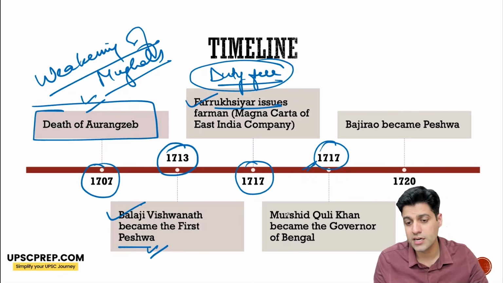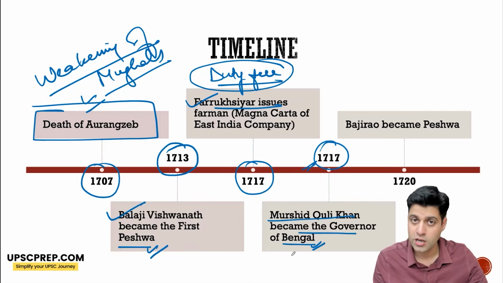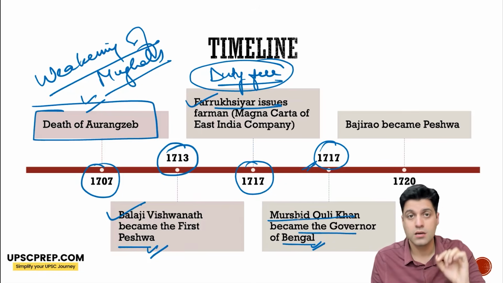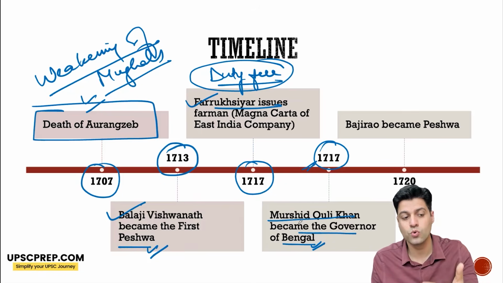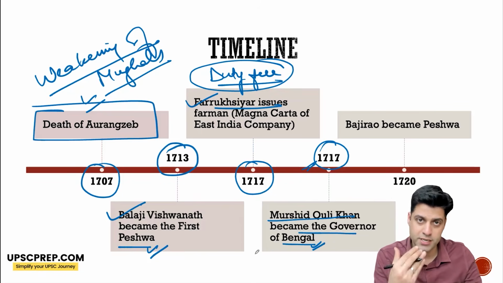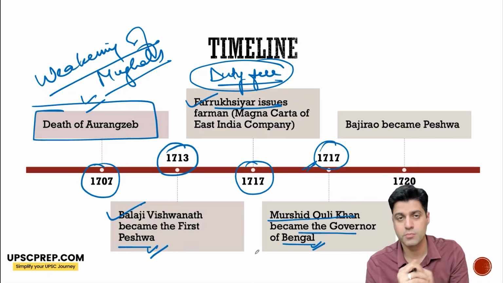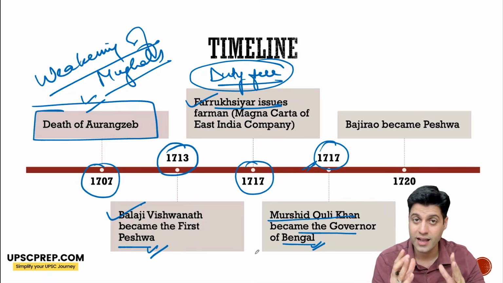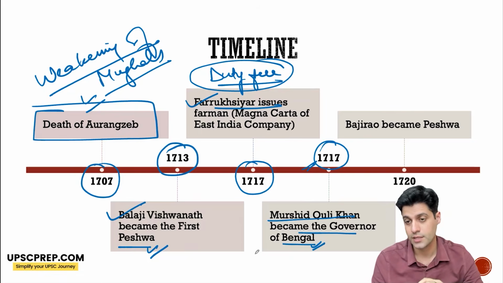1717 also is the period when Murshid Quli Khan actually became the governor of Bengal, but he designated his post as Nawab, basically trying to say that I am more independent in running my affairs, even though we'll send peshkash or tributes or some sort of revenue to the Mughals, but then I'll run independently.